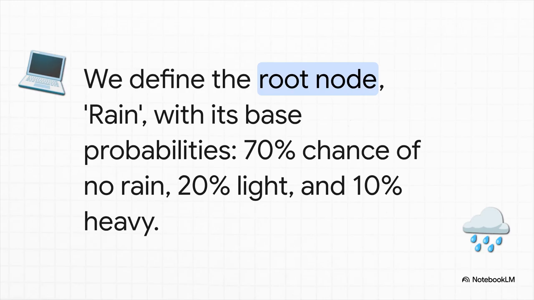So in the code, we create a node and we feed it what's called a discrete distribution. That's just the fancy way of saying we're giving it the starting odds, a 70% chance of no rain, 20% for light rain, and a 10% chance for heavy rain. This is our baseline belief before we know anything else.